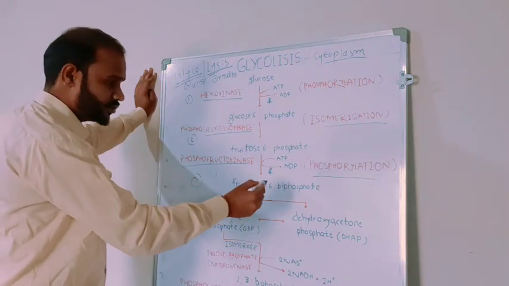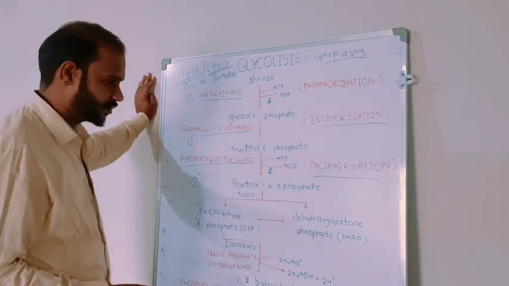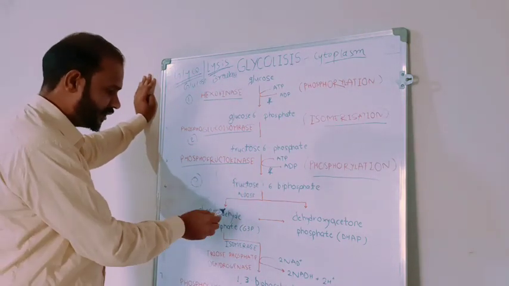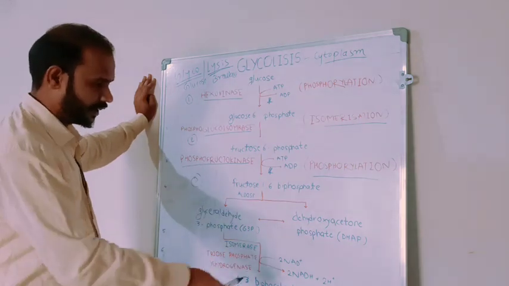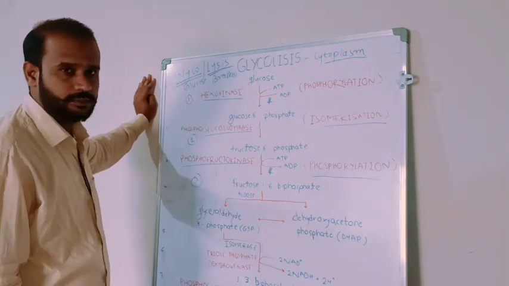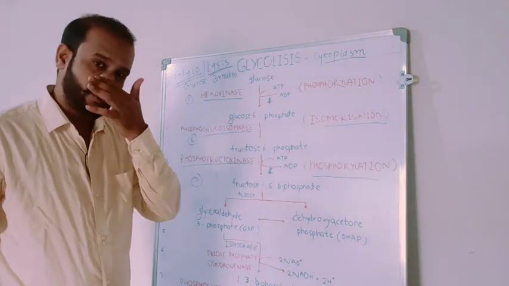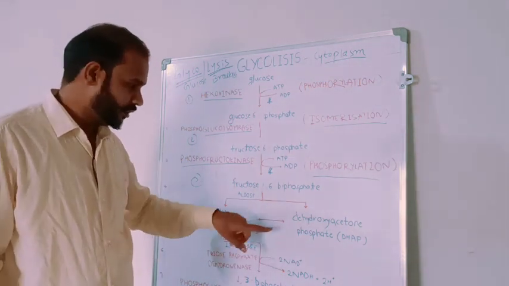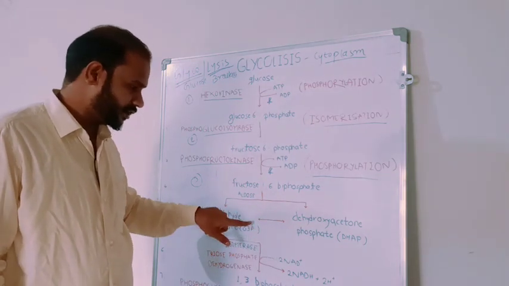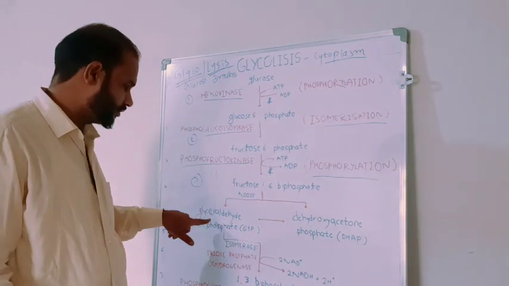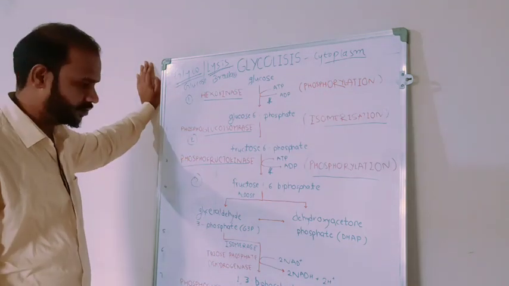Now fructose 1,6-biphosphate is converted into glyceraldehyde 3-phosphate and DHAP. What does that mean? Dihydroxyacetone phosphate. Now, dihydroxyacetone phosphate is again converted into glyceraldehyde 3-phosphate. Alright.